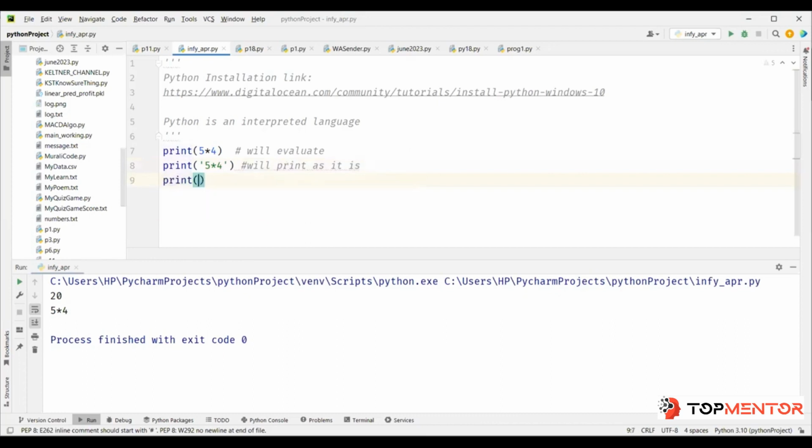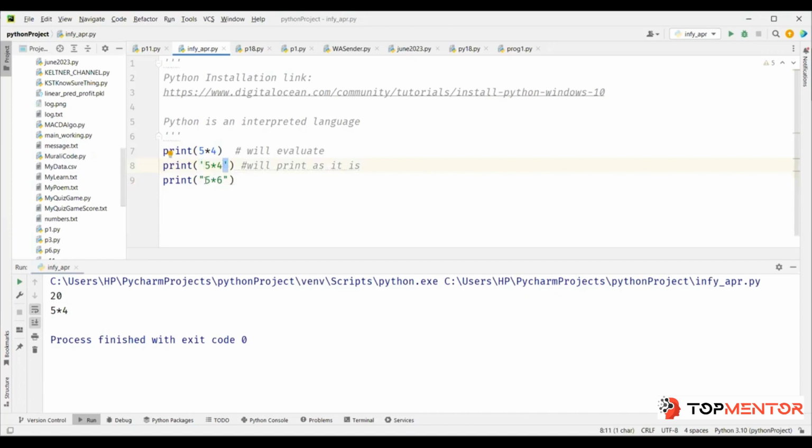Python uses single quote and double quote with the same purpose. So in this case also there is no difference between line number 8 and line number 9. The only thing you have to keep in mind is, if you are starting with a single quote, you have to end with a single quote.